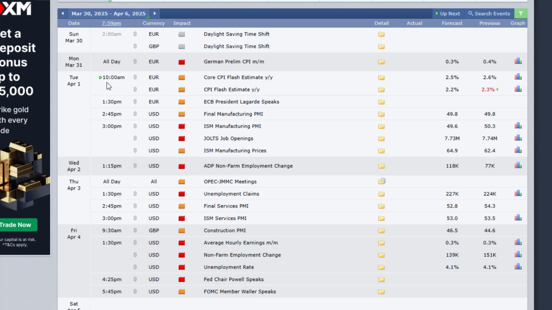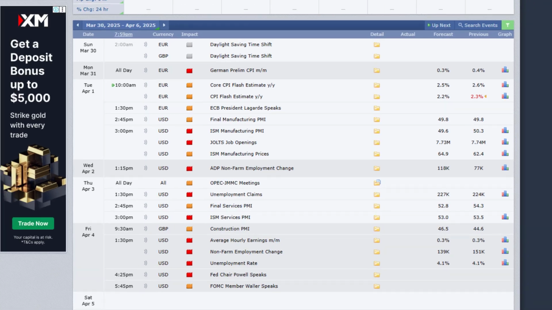In the morning, affecting the euro, the core CPI flash estimates. Those are mid impact news. And then on Monday, 31st March, we have the German prelim CPI. That's the high impact news. So let's head straight into the charts.